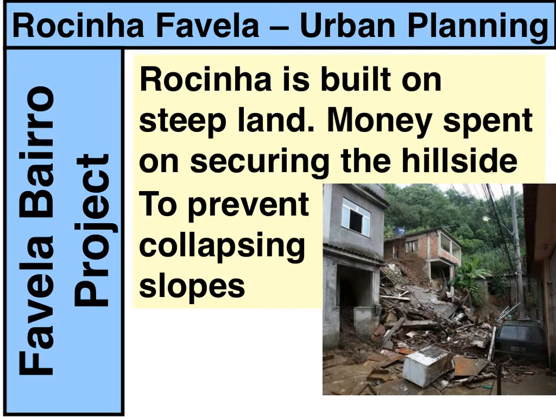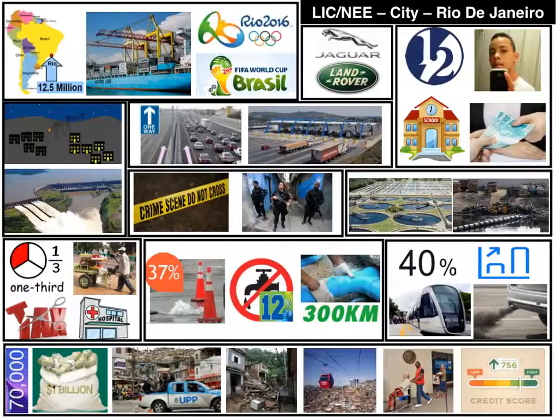We've previously said that many parts of Rio de Janeiro are really quite steep and hilly, and it's on many of these hillsides that the favelas are built. This is unfavourable land, so other building projects do not take place there. So people who need to develop their own homes and build their own squatter settlements, this is where they've got to do it. It's the only spare land in the city, and it's quite steep, as we said before. So some of the $1 billion was spent on securing the hillsides, and that prevents collapsing slopes and ultimately collapsing buildings.